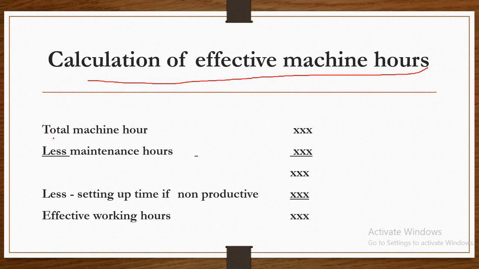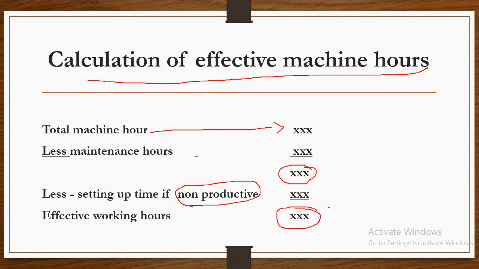This is very important. Here the total machine hours are given, for example 3000, less maintenance hours, which are given in the problem. Then less setting up time if non-productive. If it is non-productive, we have to deduct it. Then we get the answer, effective working hours. Is it clear? So this is the calculation of effective machine hours.